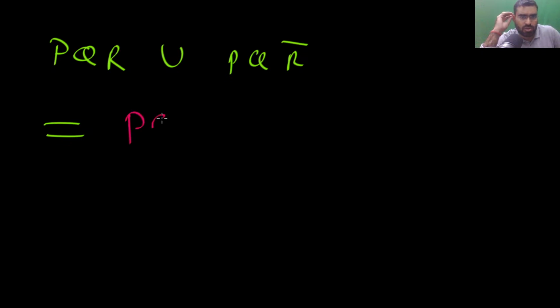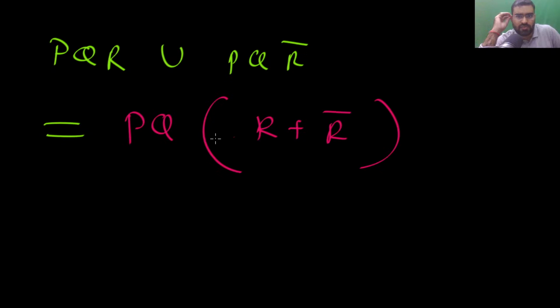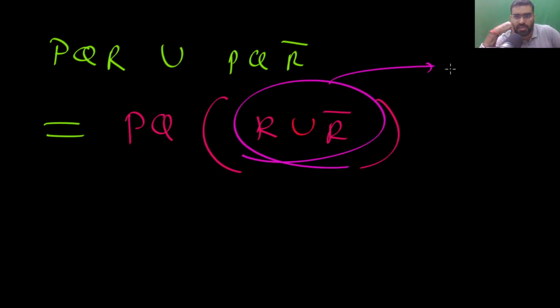If you have PQR union PQR bar, then what you can do, you can take this PQ out. Then it will be R union R bar. That will be the universal set.